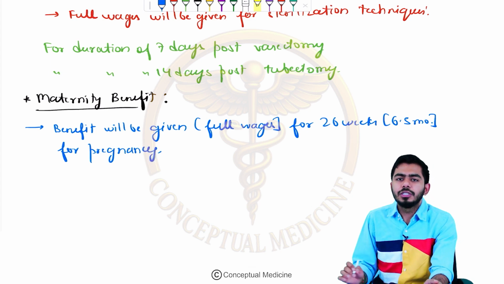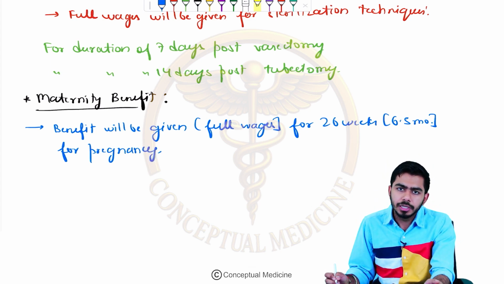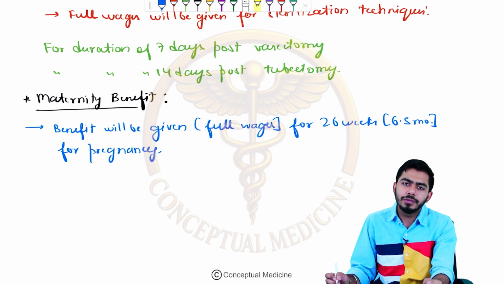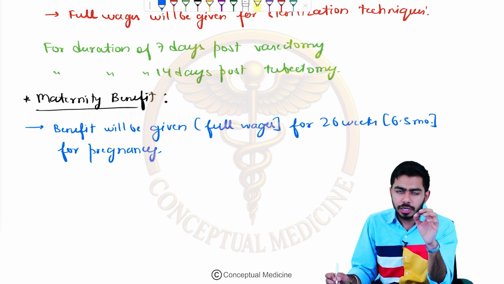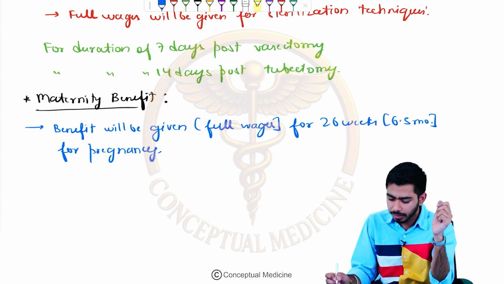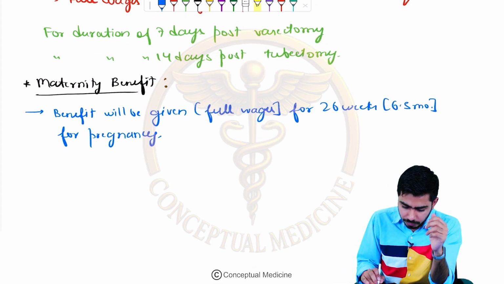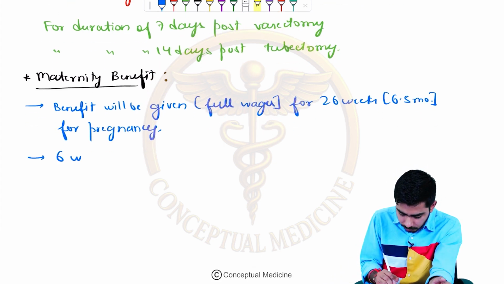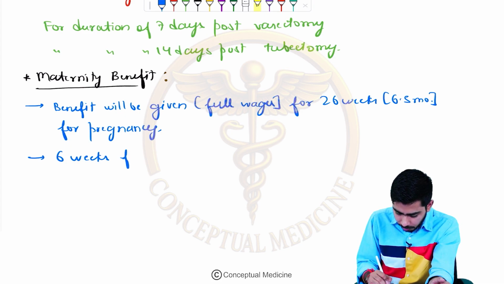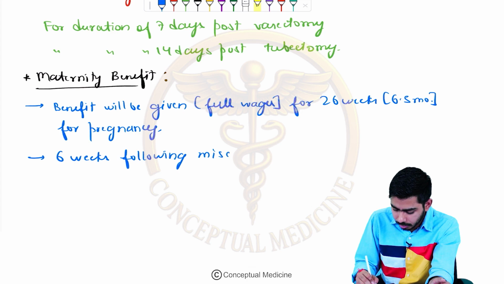So the pregnant female will be getting paid maternity leave, and she will be given the full wages under the Maternity Benefit Act from the ESIC. The time period in months is around 6.5 months. It will be 6 weeks for those who had a miscarriage. So for 6 weeks following a miscarriage, she will again get the full wage.